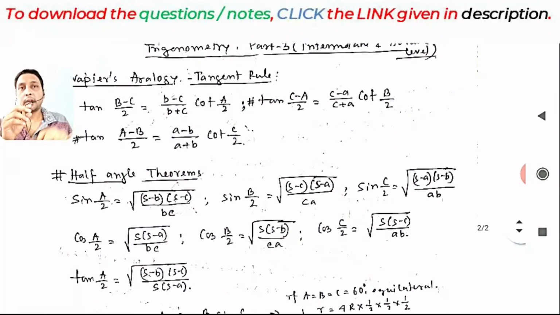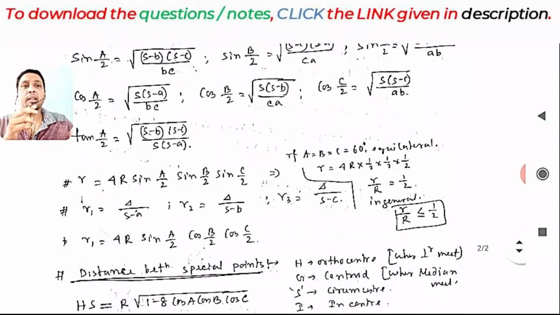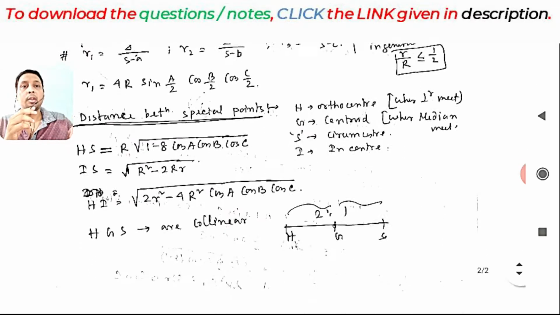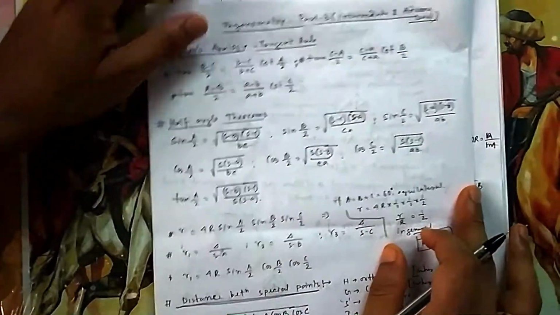In the intermediate and advanced level we will extend it a little further and we will see some more formulas, because this chapter is totally based on lots of formulas. So we will see Napier's analogy and the tangent rule, that is the half angle rule, and some special points of a triangle: orthocenter, circumcenter, incenter, and some properties of those. Okay, then let's discuss this. Let's start trigonometry part 3 for intermediate and advanced level.